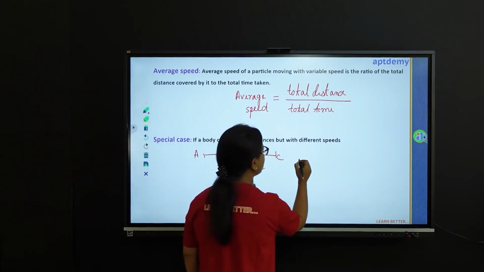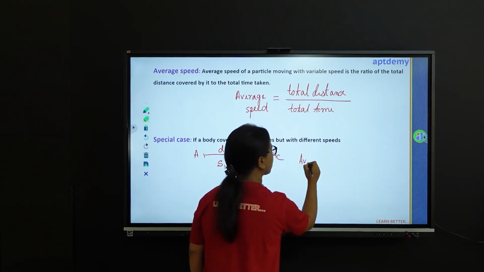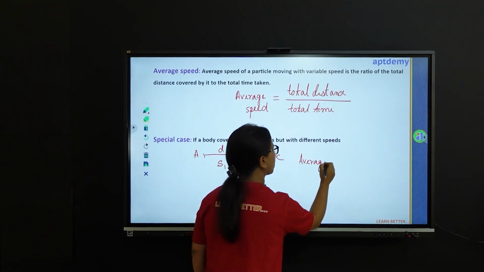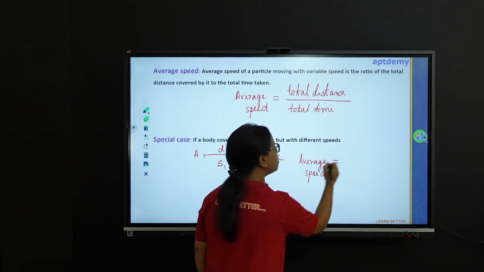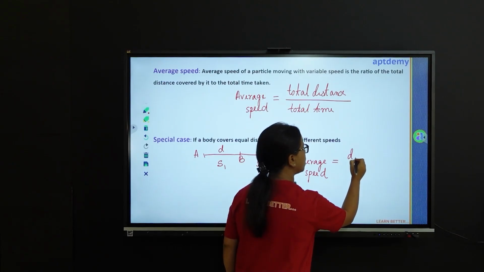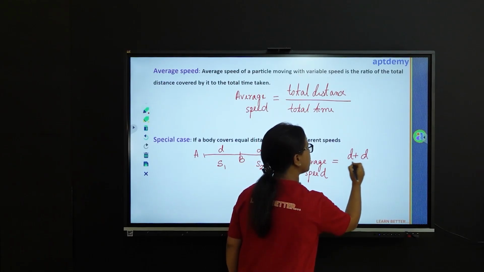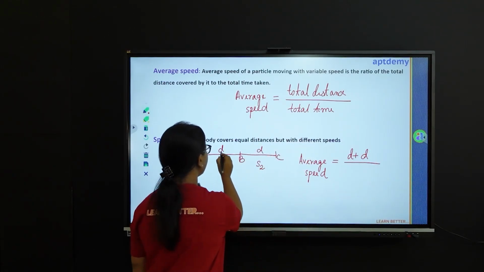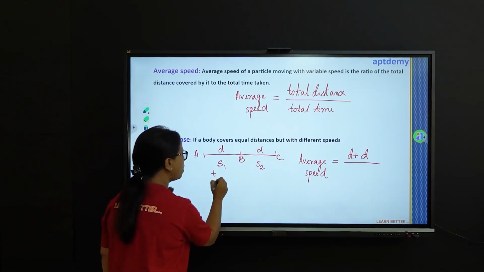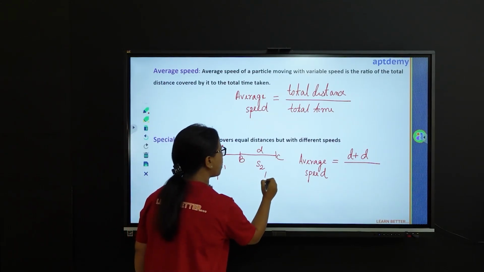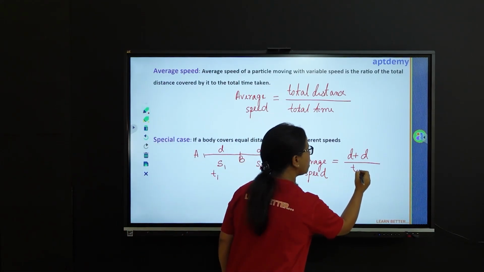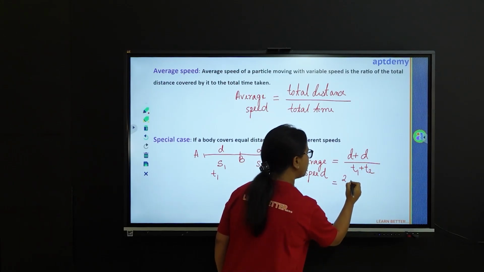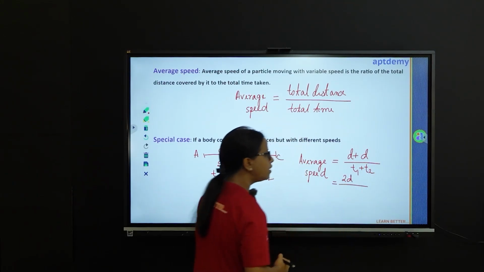So, look at the total distance here. The total distance here is d plus d, and the total time, say the time here is t1 in going from A to B, and the time here is t2 in going from B to C. So, the total time is t1 plus t2. So, we have 2d in the numerator and t1 plus t2 in the denominator.